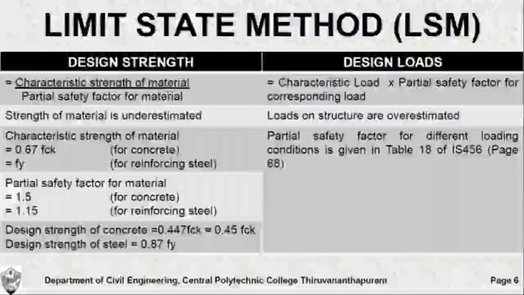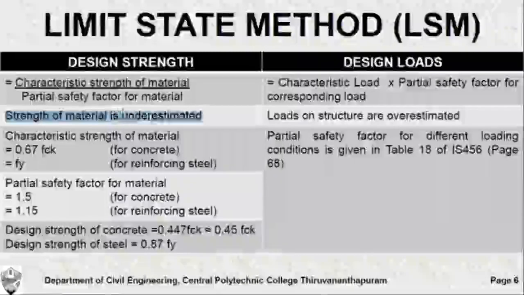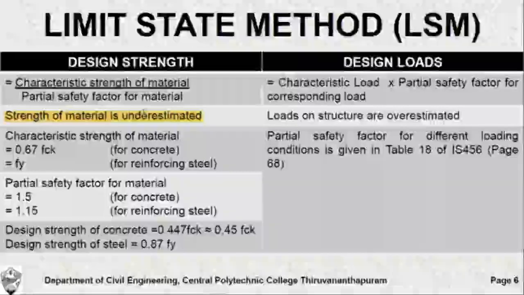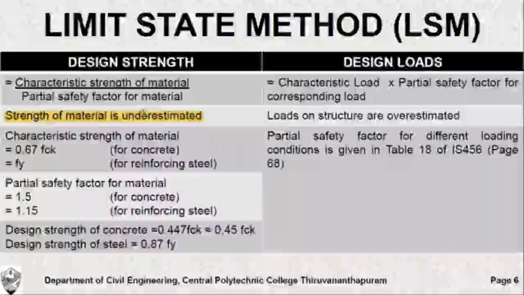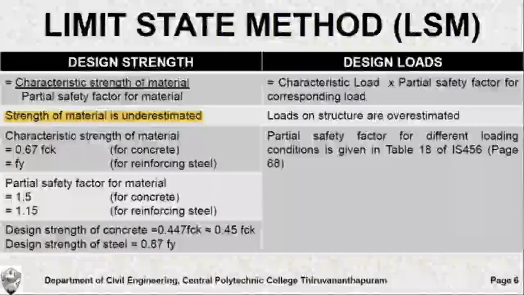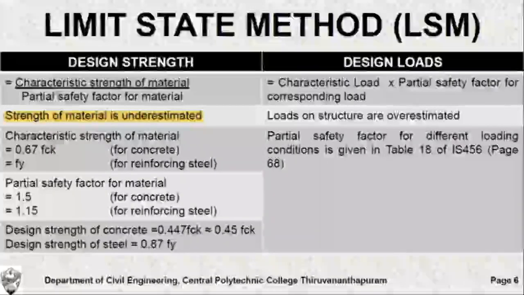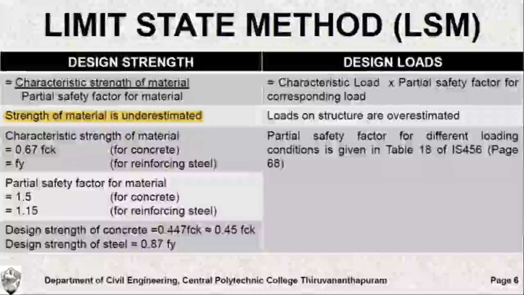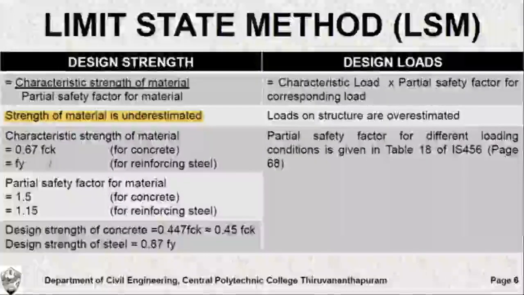We already studied that the strength of material is underestimated in limit state method, for which we have to underestimate or reduce the value of strength of the material. That is why design strength is equal to characteristic strength of material divided by partial safety factor for the material, where characteristic strength of material is separately given as equal to 0.67 FCK for concrete, and the characteristic strength of steel is taken as the yield strength Fy.